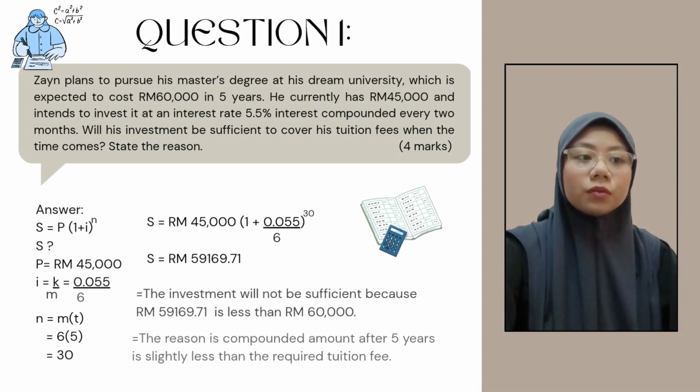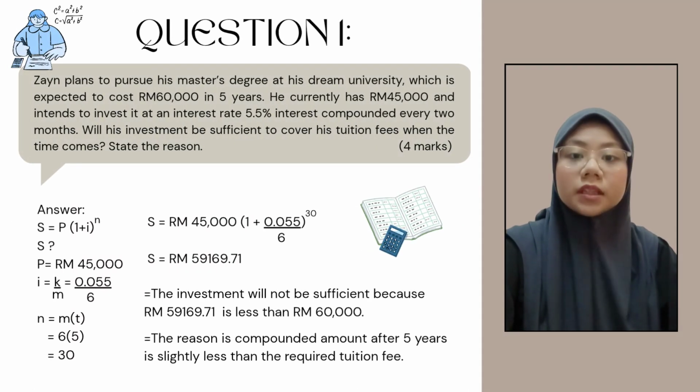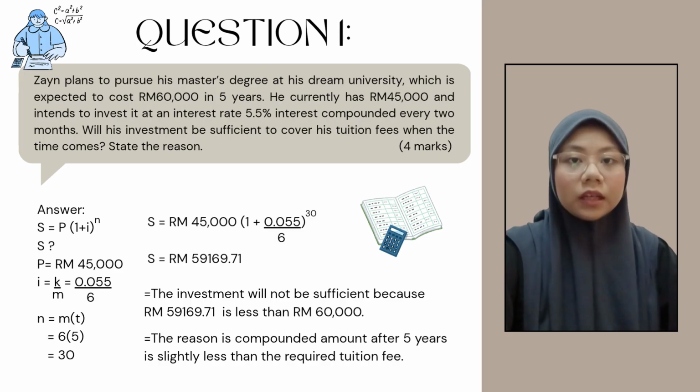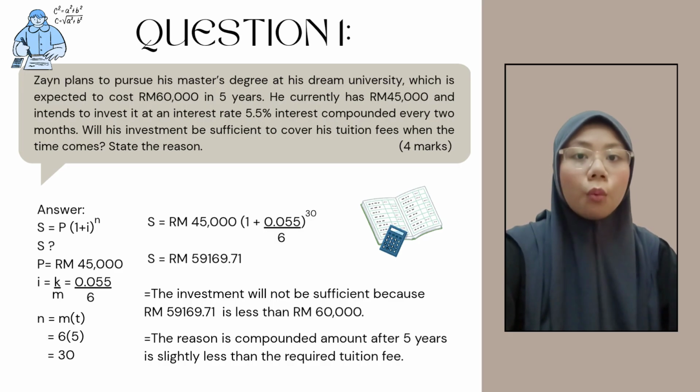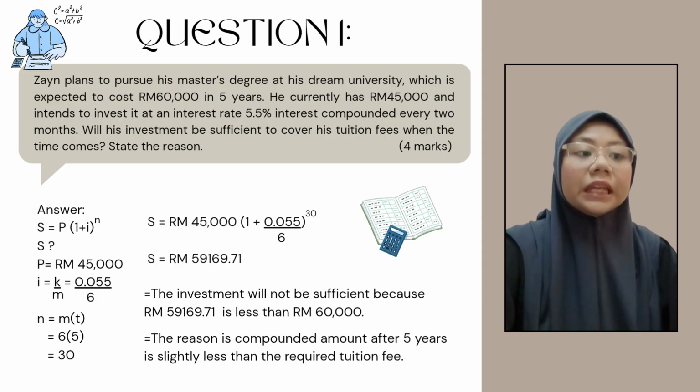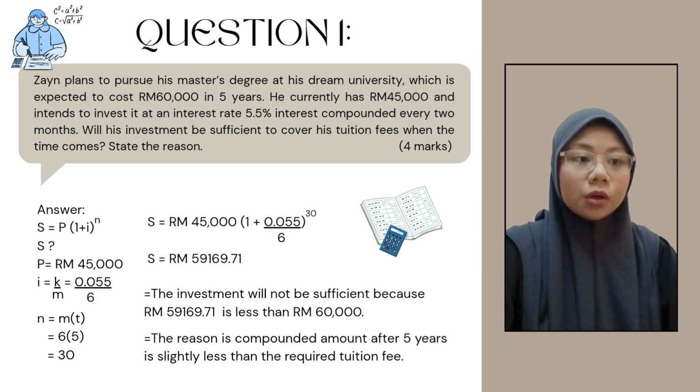Zain plans to pursue his master's degree at his dream university, which will cost RM60,000 in 5 years. He currently has RM45,000 and wants to invest it at an interest rate of 5.5% compounded every 2 months. The question is, will his investment be enough to cover his tuition fee after 5 years? To calculate this, we use the compound interest formula.